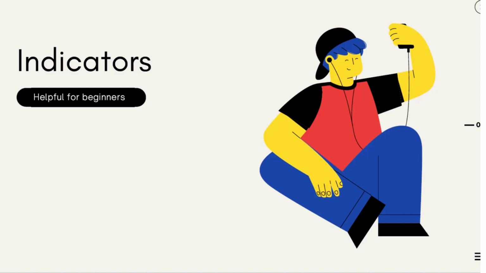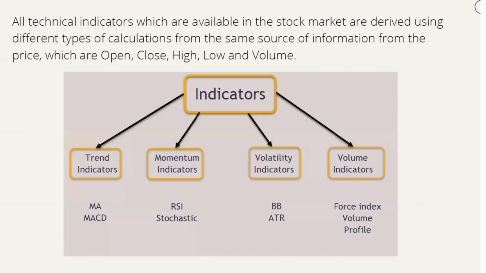However, a small caution is we should not use too many indicators altogether. If you are a beginner, pick one or two indicators, study them in different market conditions, get mastery in them, and then use them. All technical indicators available in the stock market are derived using different types of calculation, but from one source of information, that is price.